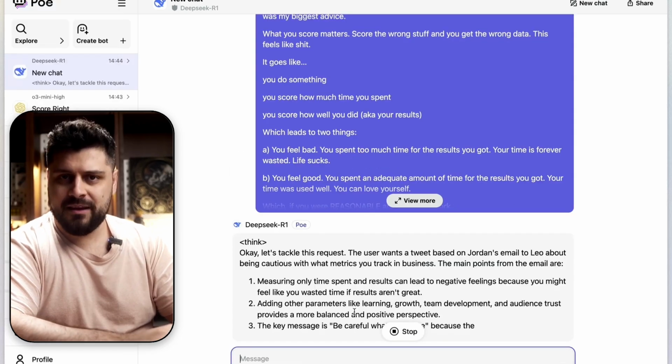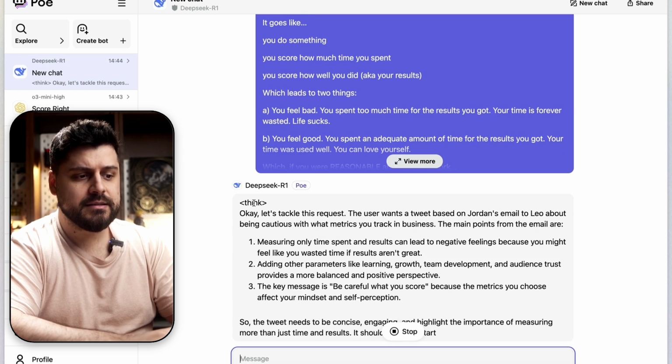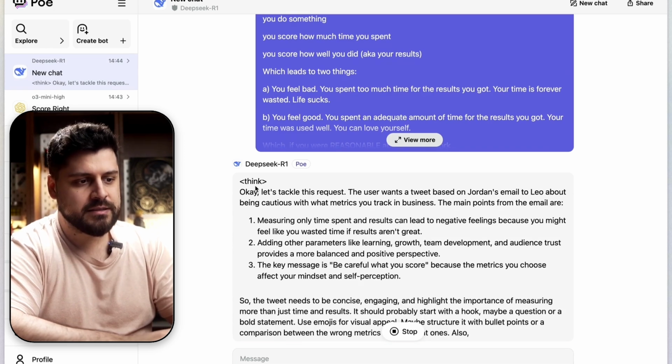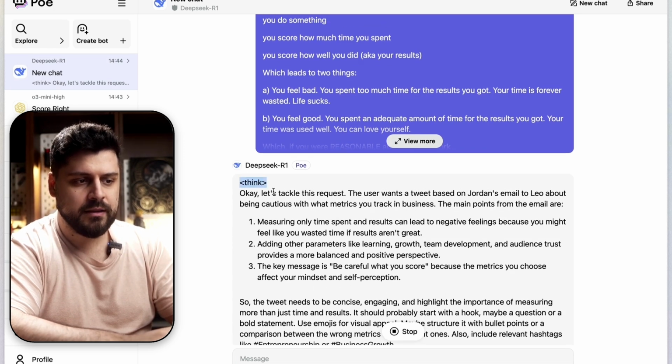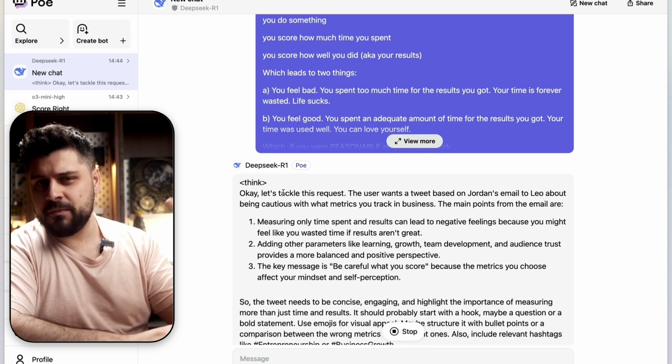All right, this is gonna think for a little bit again, and you can see this is on their actual platform. This stuff is hidden, so they are not showing you that, or maybe they show you that in a drop down. Depends on the platform.